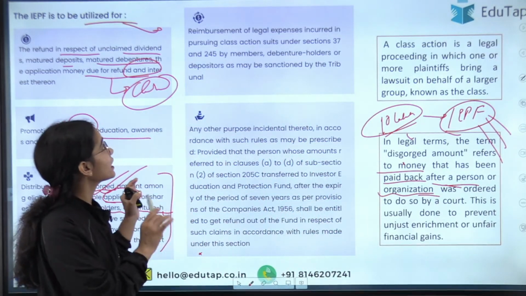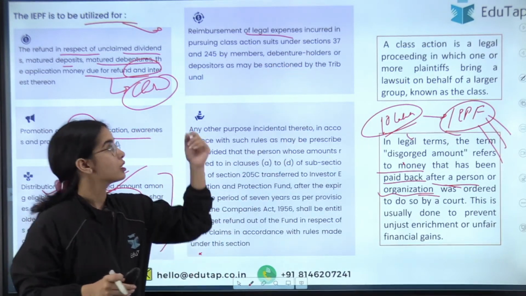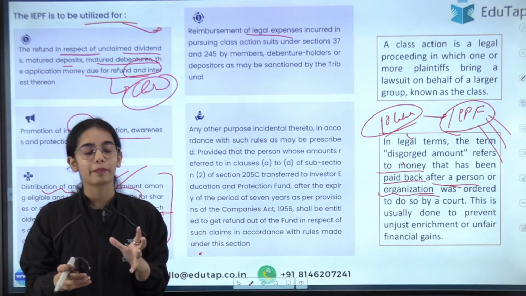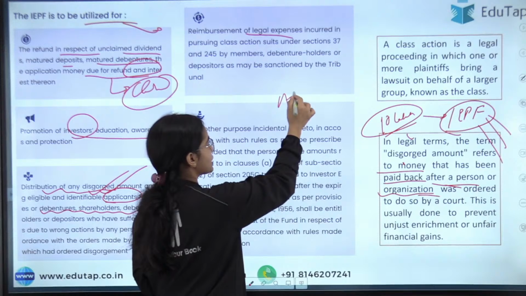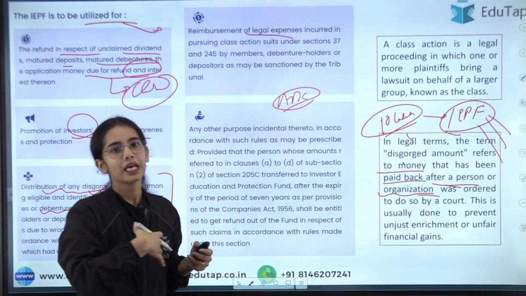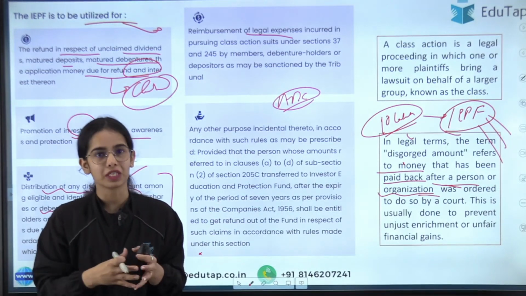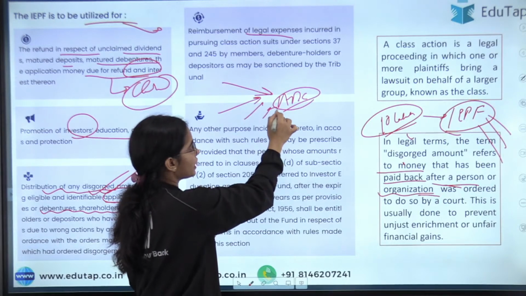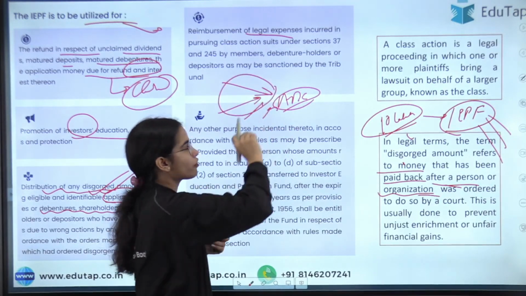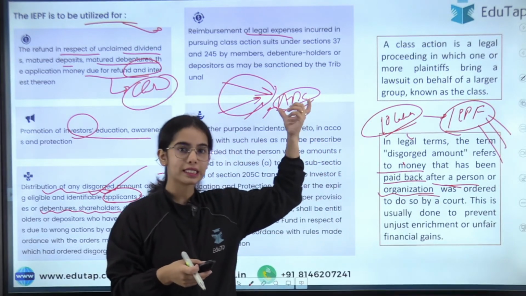Now the next one is reimbursement of legal expenses incurred in pursuing class action. So let's say that this is a company ABC and this ABC is doing something wrong. It is not providing interest on time, or such kind of wrongful activities are happening. There are many investors in this ABC company, and some of the investors go to the court to file a lawsuit against the ABC company.